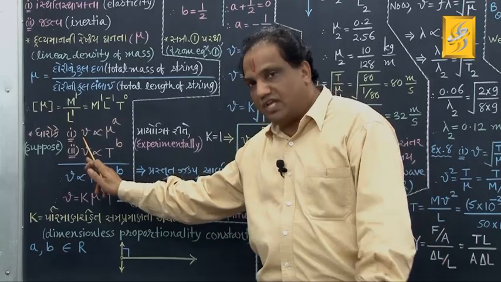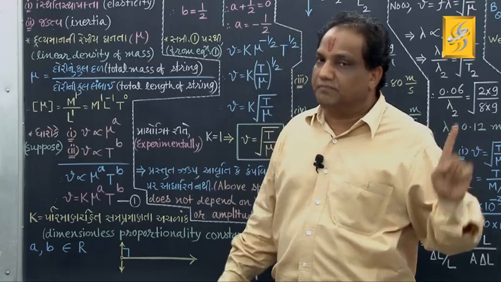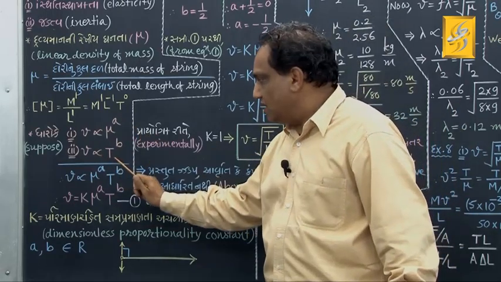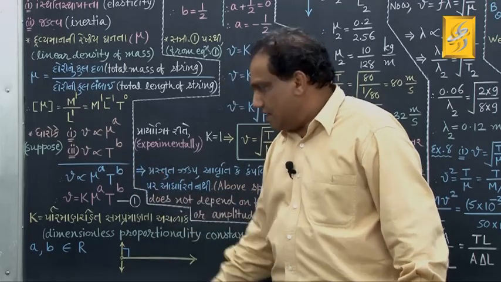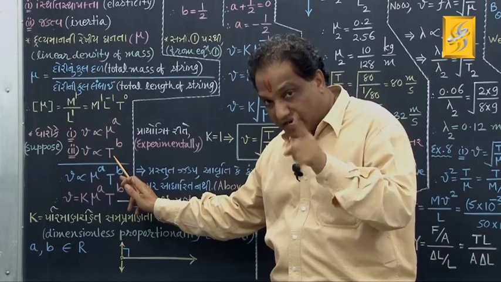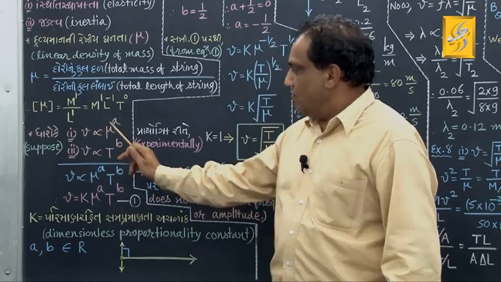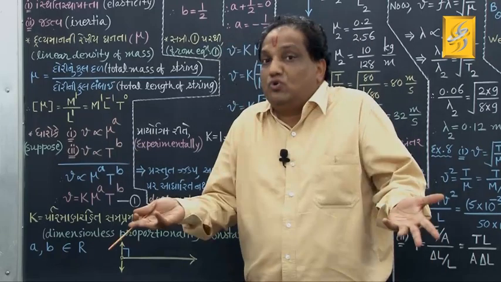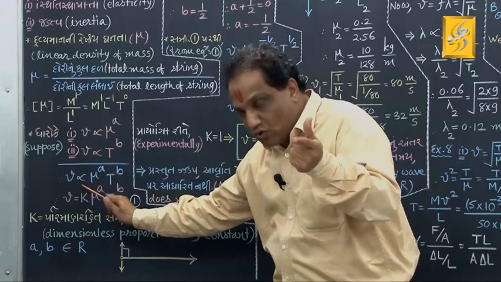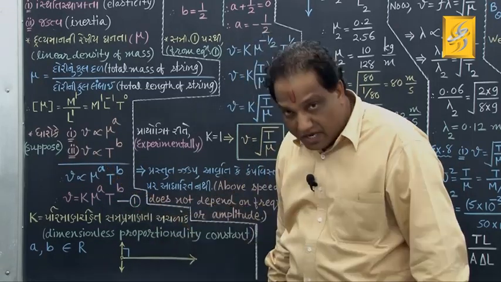So this velocity of propagation of transverse wave in an elastic medium is directly proportional to mu raised to a, directly proportional to T raised to b. Just be careful, this capital T is not temperature, it is the tension produced in the string. Now for the combined dependence, what should you do on the right hand side? Multiplication. So v is proportional to mu raised to a, T raised to b.